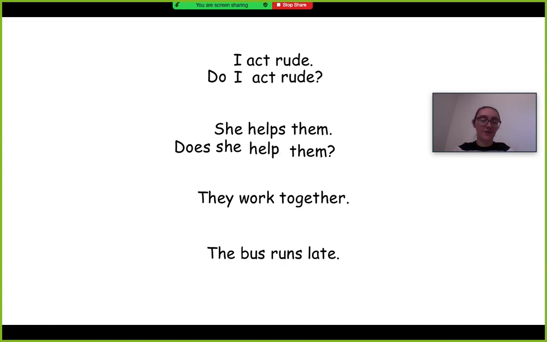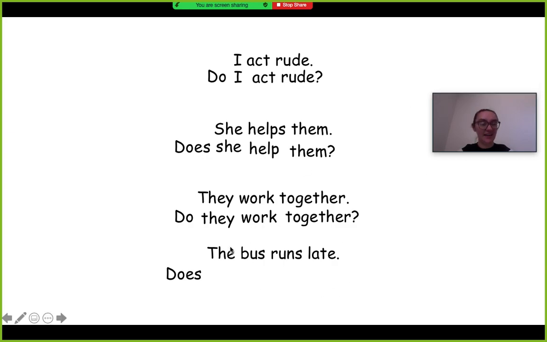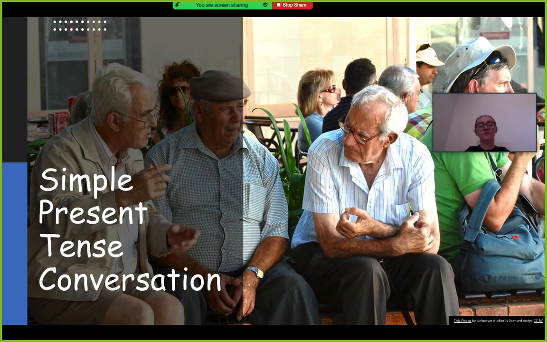They work together. Do they work together? It's a question. The bus runs late. Does, the bus is an it, right? Does the bus run late? Made it a question. Okay, so let's see what time it is.